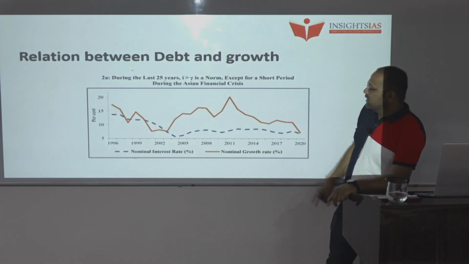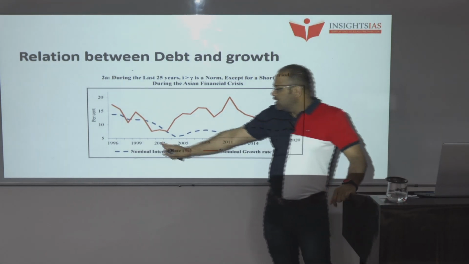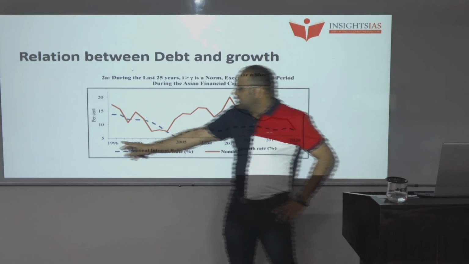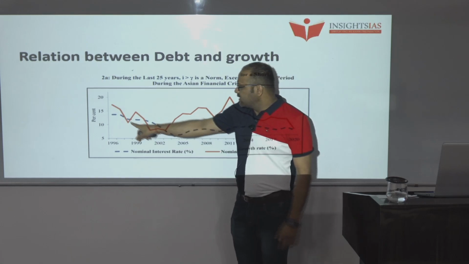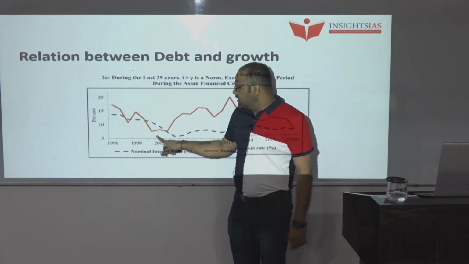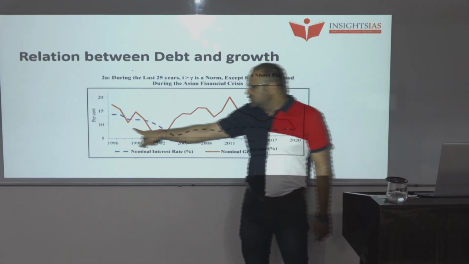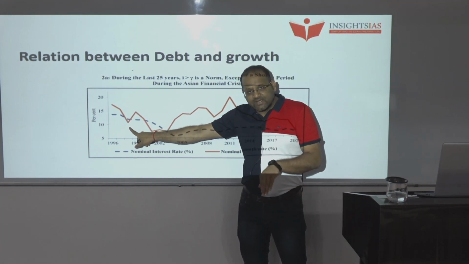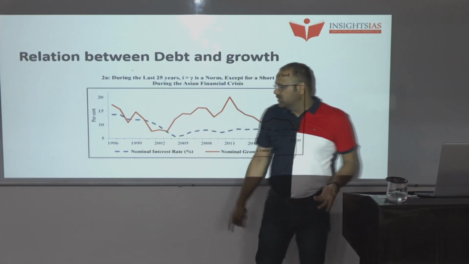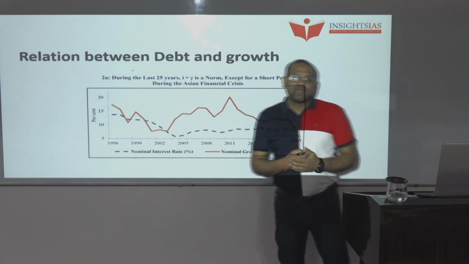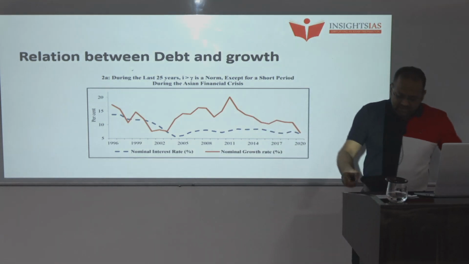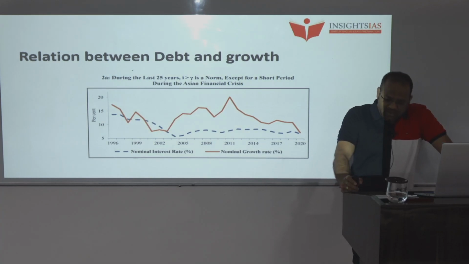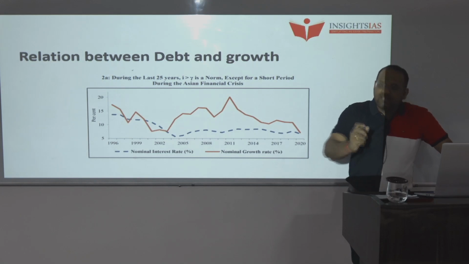If you observe from 2002 onwards, and before that from 95, 96 onwards, the growth rate has been higher, except in 2-3 years. In those 2-3 years, it went below the interest rate, and at that time our debts would not have been sustainable. But in general, the Economic Survey is saying that over the last 2.5 decades, the GDP growth rate has been greater than the interest rate.